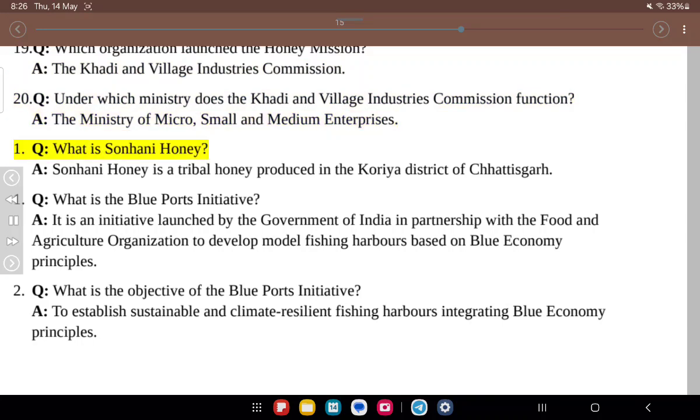1. Q. What is Sonhani honey? A. Sonhani honey is a tribal honey produced in the Korea district of Chhattisgarh. 1. Q. What is the Blue Ports Initiative? A. It is an initiative launched by the Government of India in partnership with the Food and Agriculture Organization to develop model fishing harbors based on blue economy principles. 2. Q. What is the objective of the Blue Ports Initiative? A. To establish sustainable and climate-resilient fishing harbors integrating blue economy principles.